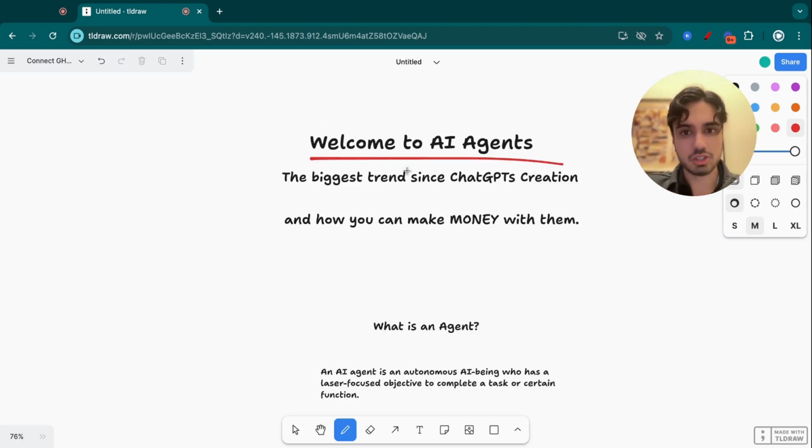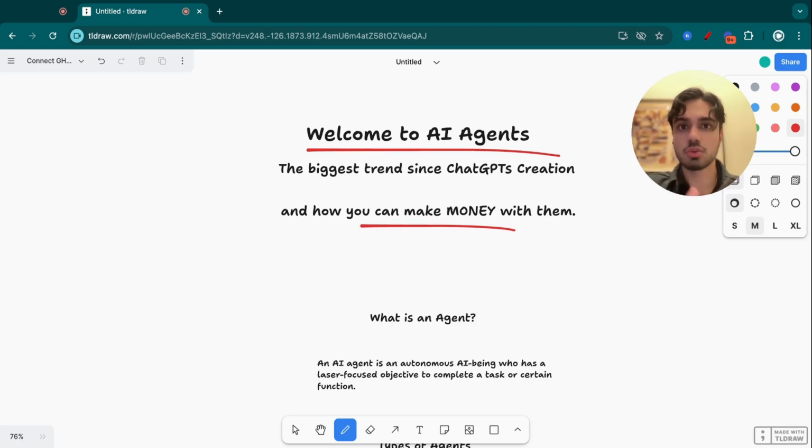So, welcome to AI agents, the biggest trend since ChatGPT's creation, and how exactly you can make money with them, because anybody can. I've been doing it and anyone can do this as well. So I'm going to cover what is an agent, what are the different types of agents that you can create, how you can actually create them, and then how you're going to sell them, and how much to sell them for. So all of this will be broken down for you in probably a pretty quick video, because it's not that complicated. And I want to give you as much information as fast as possible so you can start taking action.